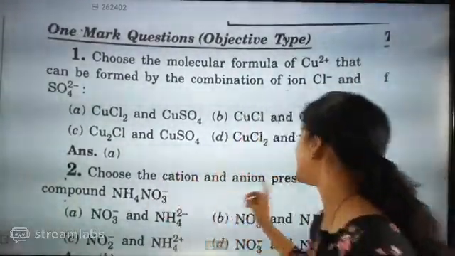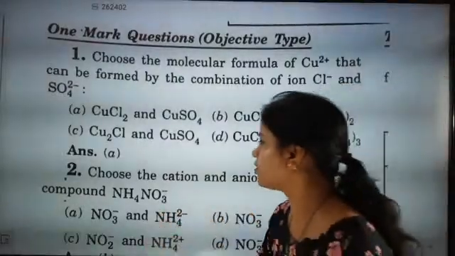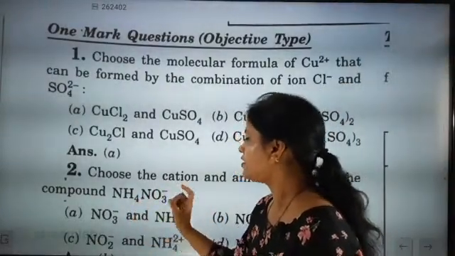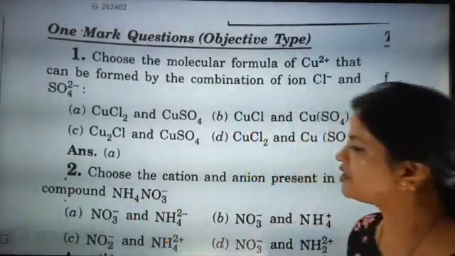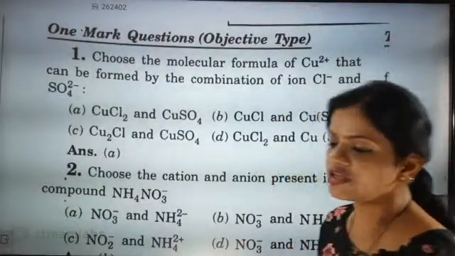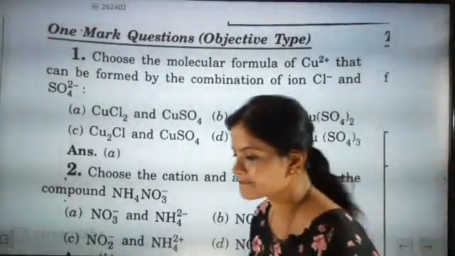Choose the cation and the anion present in the compound NH4 NO3. Which one is exactly going to be cation? Which one is exactly going to be anion?